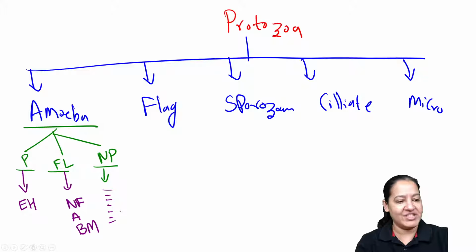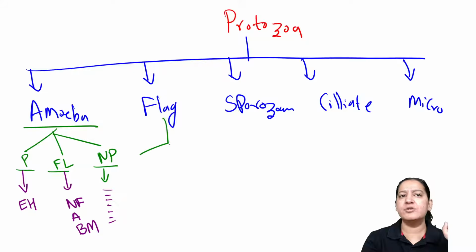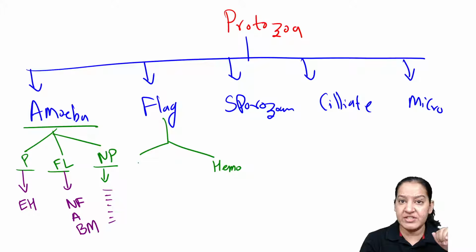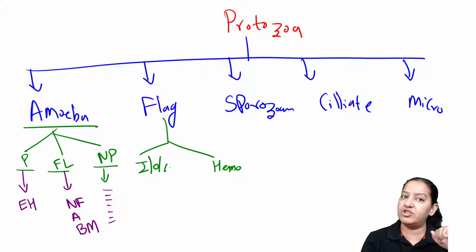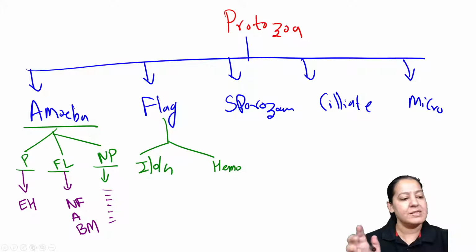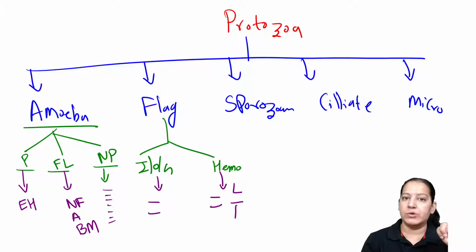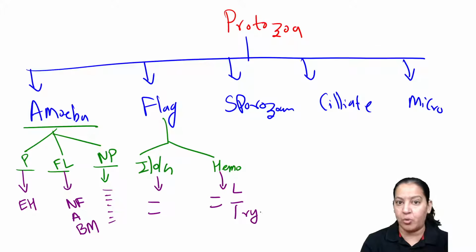Right. Coming on flagellates. We divide flagellates into how many categories? The 2 categories. Yes, very good, Sakshi, Lavanya. What are the 2 categories in flagellates? The one which reside in blood are hemoflagellates. The one which reside in intestine, oral cavity or genital cavity are non-blood. In intestine, genital cavity or oral cavity we have 2. In hemoflagellates also we have 2. So what are the 2 in hemo? Leishmania and trypanosome. This T is trypanosome.